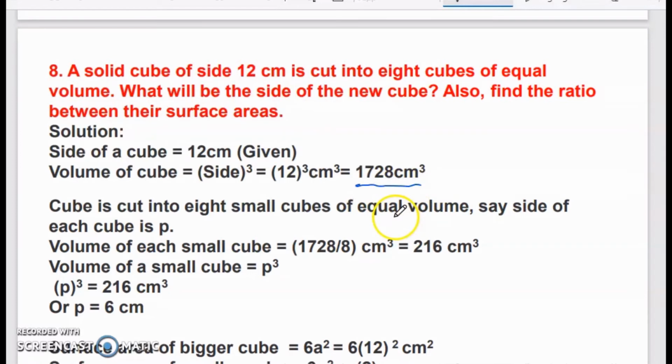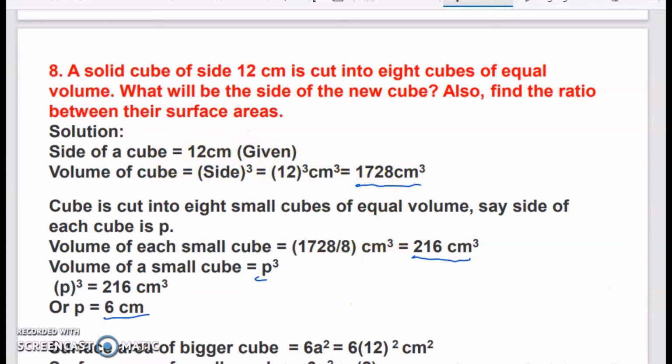Now it is cut into 8 smaller cubes which are equal in volume. So the volume of one of those cubes will be this volume divided by 8. You have to divide this entire volume by 8. So 216 was the volume of one of the smaller cubes. Now if 216 is the volume, what should be the side of this new cube? If we take p as the length of the side, then p cube is equal to 216, which means it should be the cube root of 216. That is 6 centimeter.